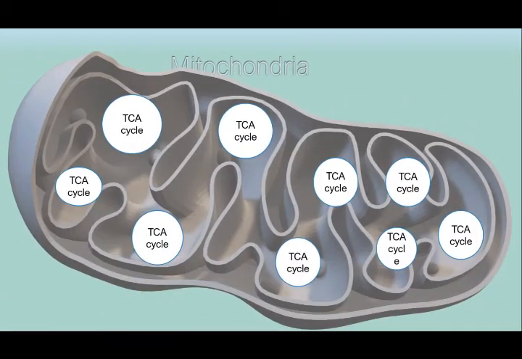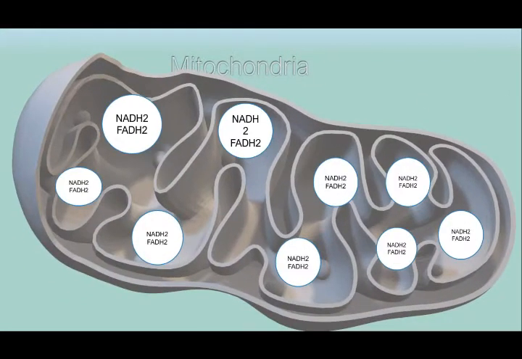The major pathways which happen in the mitochondria are the TCA cycle and beta oxidation, which we are going to cover in our upcoming videos too. But the byproducts of the TCA cycle as well as beta oxidation are NADH2 and FADH2 majorly, and these two are not ATPs. These two are byproducts. These two are high energy compounds, but they are not ATP molecules. So they have to be converted into ATPs. This will be done with the help of electron transport chain molecules.